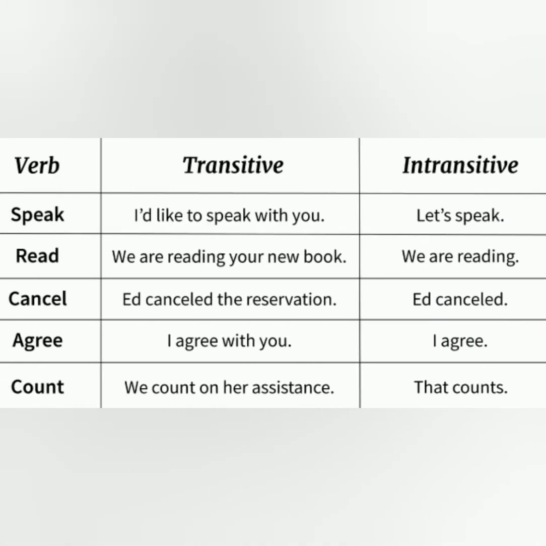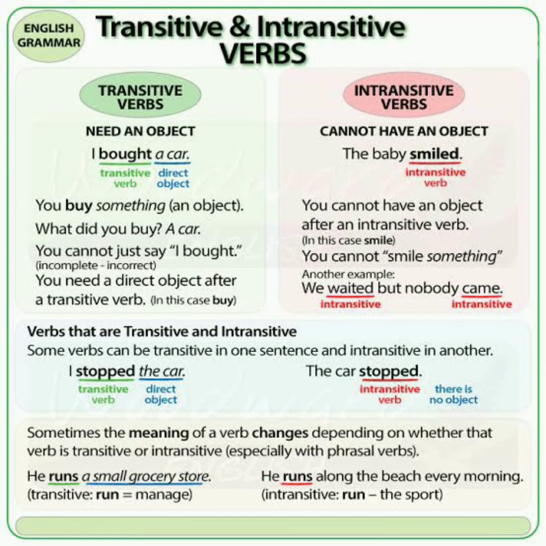But an intransitive verb cannot have an object. The baby smiled. So you can see here, baby smiled. No object is in the end. You buy something. So here something is an object. Next you can see in the intransitive verb, we waited but nobody came. You see in the last, came is used, that is intransitive. In the beginning also a verb and in the end also a verb, but both are intransitive verbs because both verbs are not having any object.